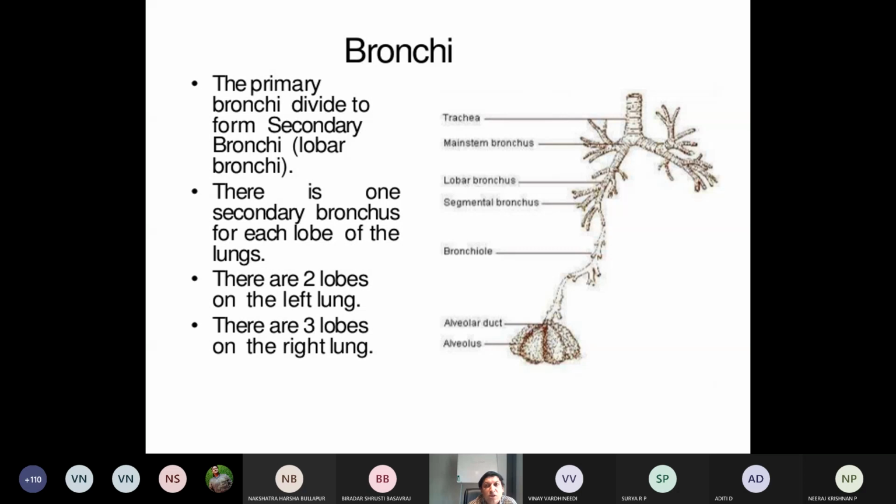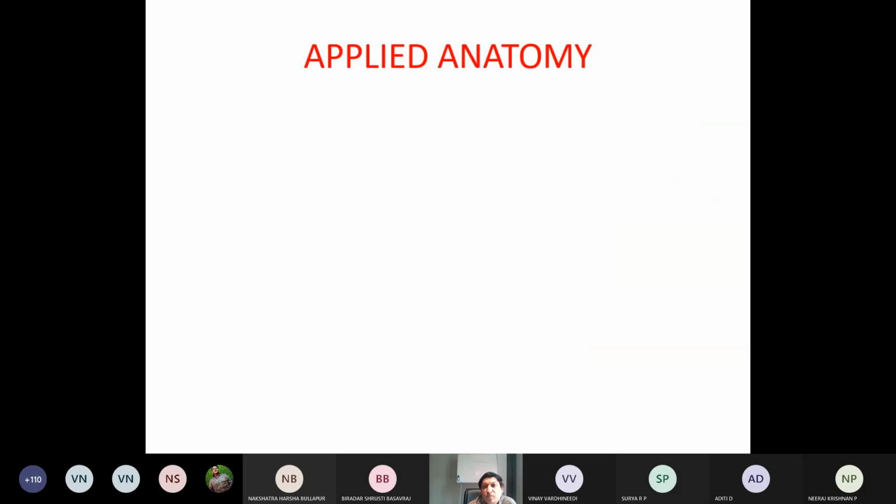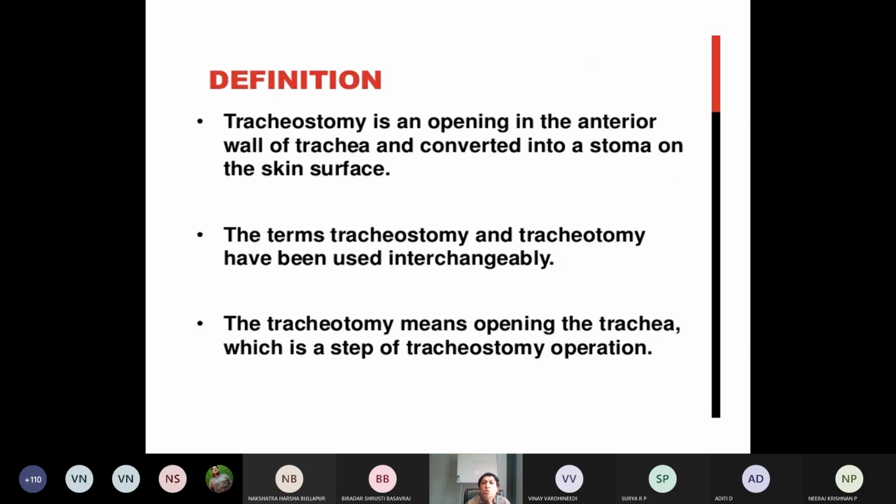Now finally we'll come to the applied anatomy. Applied anatomy related to the trachea. One more important thing here is the trachea. There will be some anomalies, some developmental defects that are different, and due to lower respiratory tract infection and all, involvement is there.